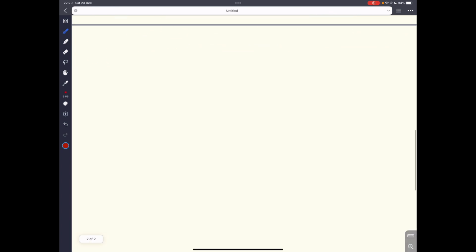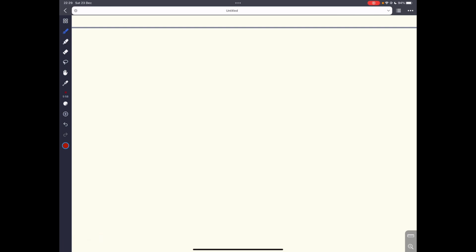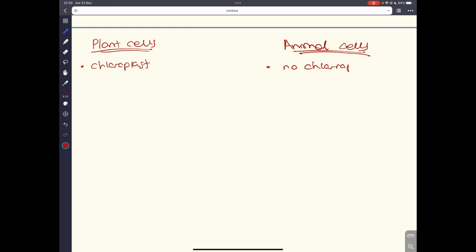Now, let's move on. We have to be able to describe and compare the structure of a plant with an animal cell. Now, I believe I did this in the previous video, but to recap, we have to be able to name at least 3 differences between animal and plant cells. Now, in plant cells, we can say that plants have chloroplasts, which means they are able to make their own food, while animals do not have chloroplasts. No chloroplasts. So plant cells can photosynthesize, and animal cells cannot photosynthesize.